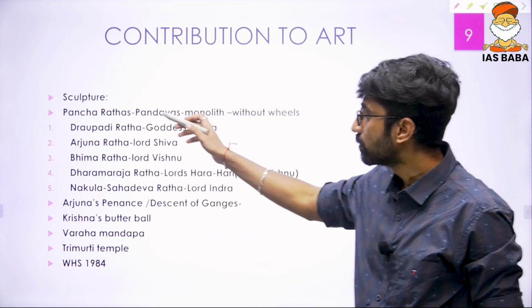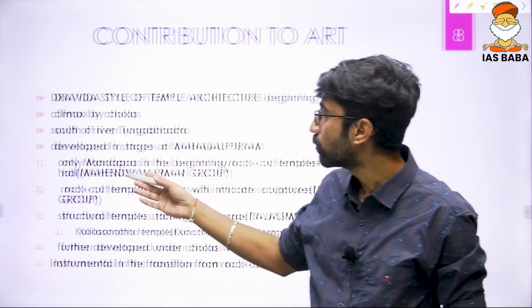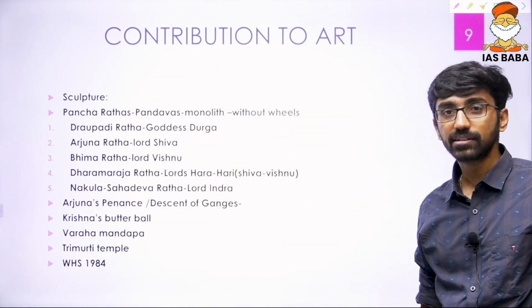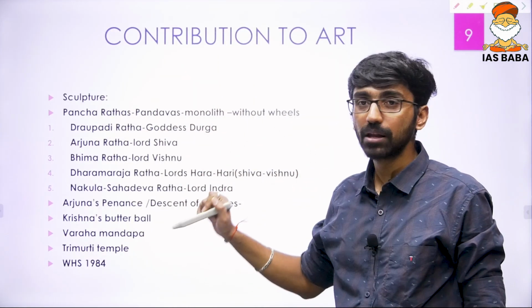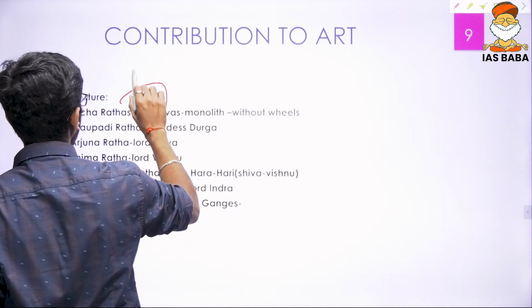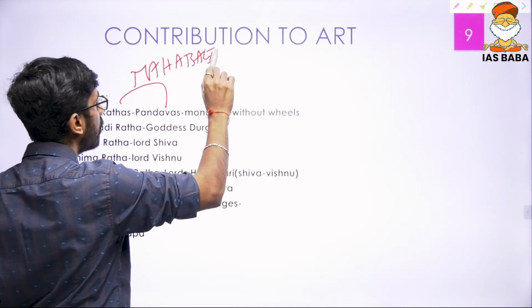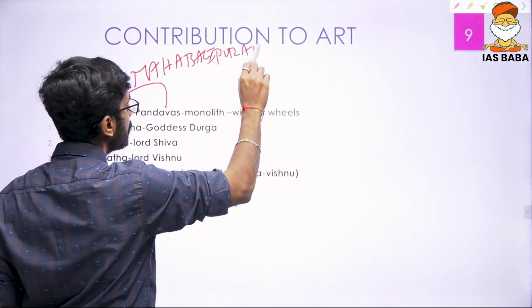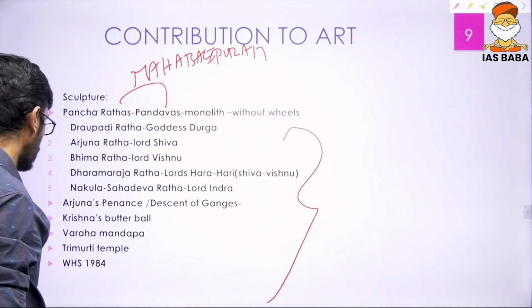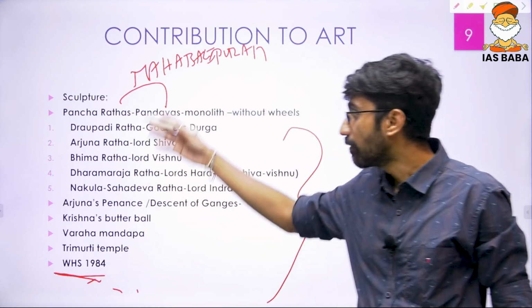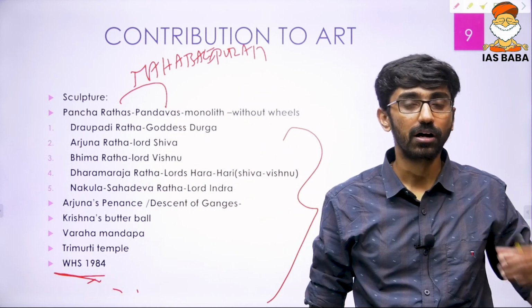Okay, in architecture we talked about where the temple architecture started to emerge, and now we come to sculpture. These sculptures we can see particularly again in Mamallapuram, that is the Pancharathas, also called Pandavarathas. This can also be seen at Mahabalipuram. Most of the things I have mentioned here can all be found at Mahabalipuram. Again, they are a World Heritage Site since 1984. I've given certain examples of these rathas.